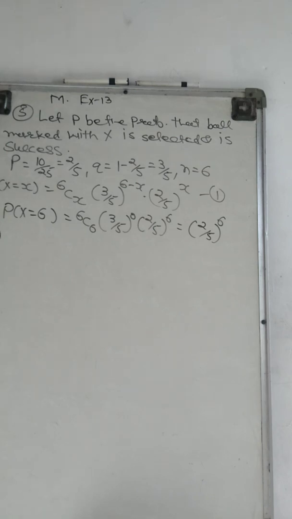Second, it is given that not more than 2 will bear the Y mark.